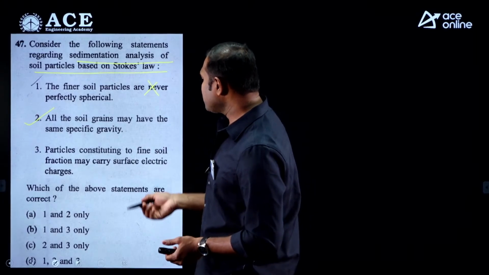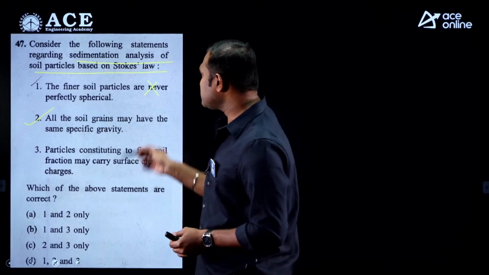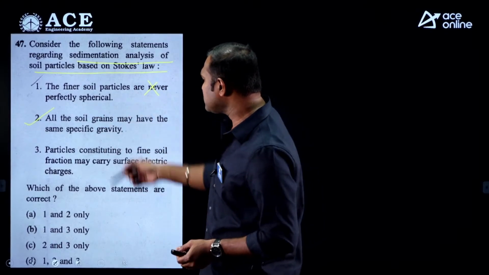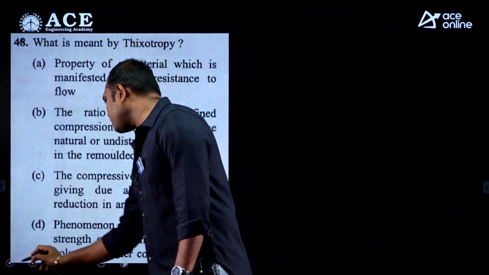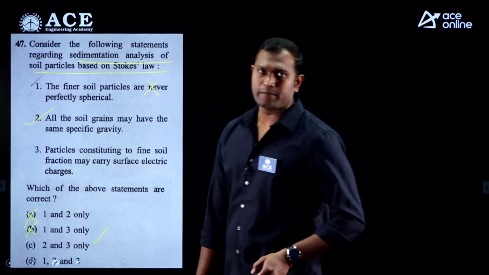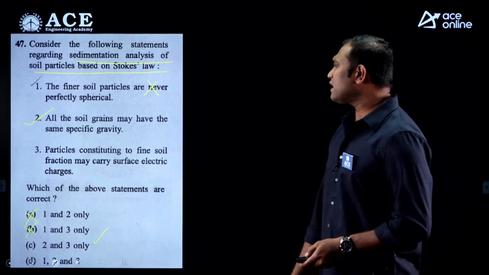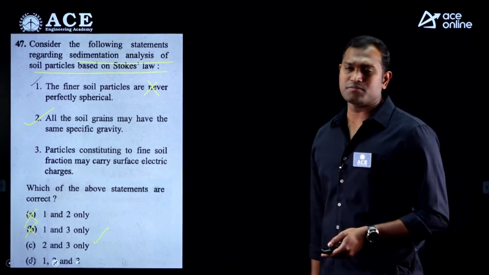Now based upon the first statement itself, we can get the answer, because if you go by the elimination procedure, one is incorrect. Option A eliminated, B eliminated, and D is also eliminated. So the correct answer is option C. And the third one, particles constituting the fine soil fraction may carry surface electric charges. Yes, that's one of the assumptions.